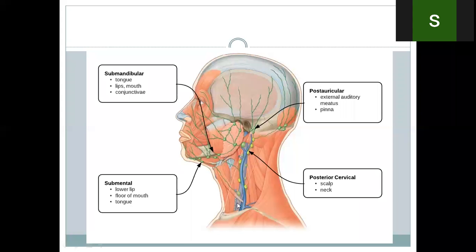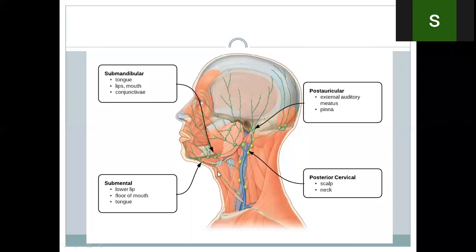The nodes which are present along with the anterior jugular veins are also superficial nodes, and they are called superficial anterior cervical nodes, and they drain the skin and fascia of the front of the neck.